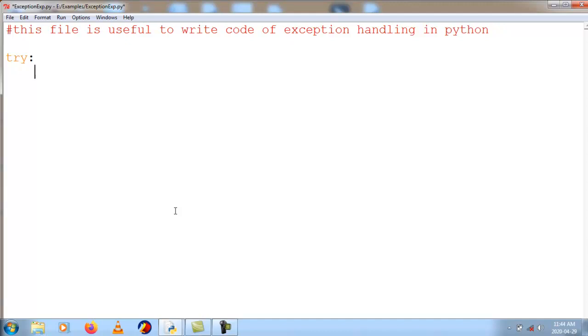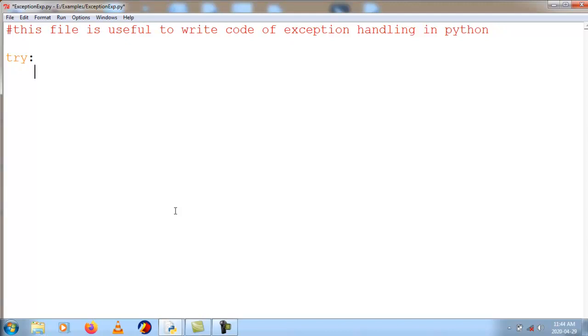These two mistakes the user may make while executing this program, so I am handling two exceptions in a single file. First I will write code to read two numbers and do the operation of summation as well as the operation of division.